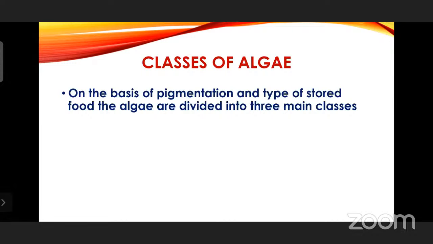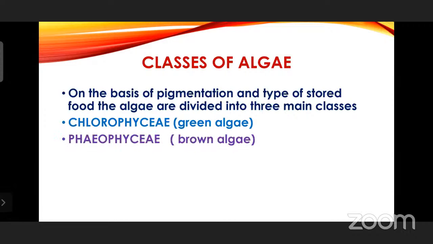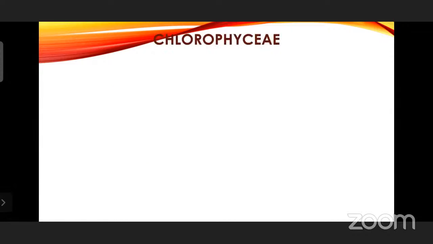As you know, chloroplast will be having chlorophyll, carotene, phycobilins, xanthophylls, all these will be present, and they are having different wavelength absorption. That's why the different color. So here, classes of algae: chlorophyce, green algae; pheophyce, brown algae; and rhodophyce, red algae. These are the three classes.